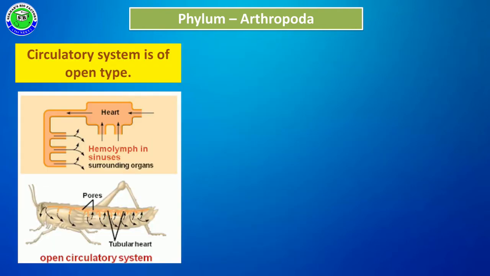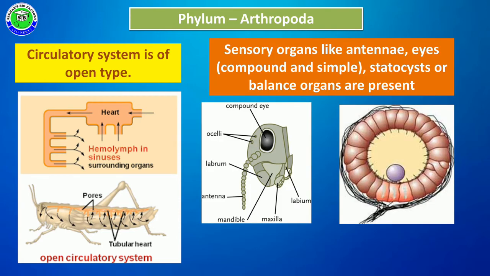Coming to the circulatory system, all arthropoda members show an open type of circulatory system. Another important character is that these members have sensory organs. This sensory organ is called antennae. Along with antennae, eyes are present. The eye may be compound or simple type. The antennae act as a sensory organ along with eyes. Along with these structures, statocysts or balancing organs are also present in these members.